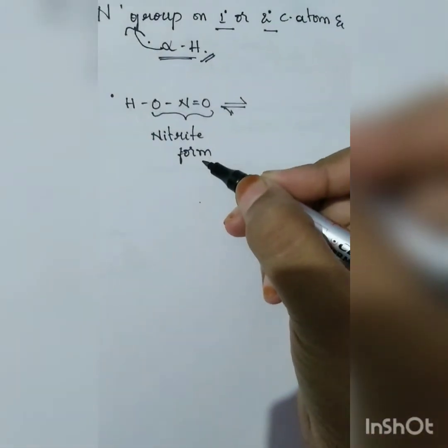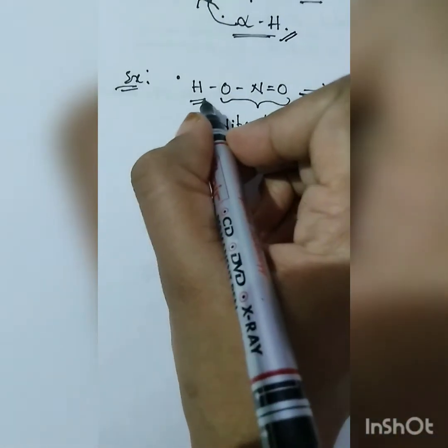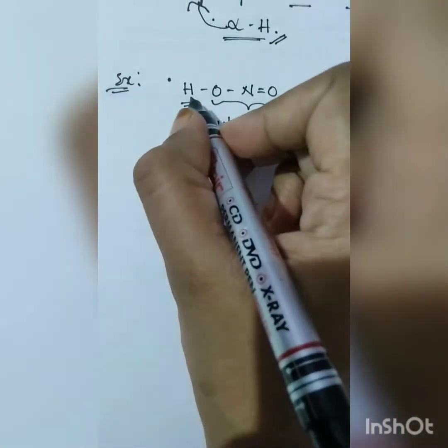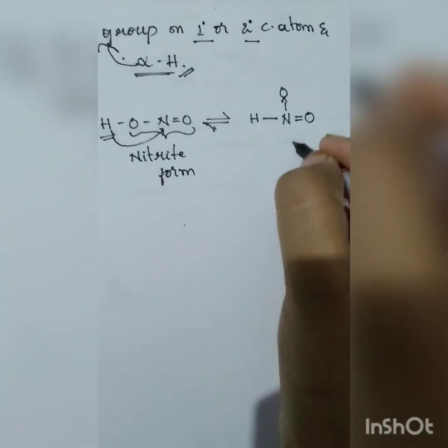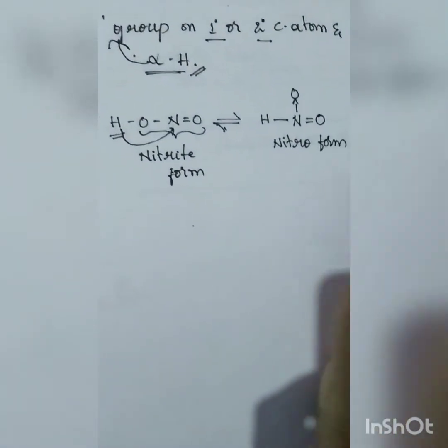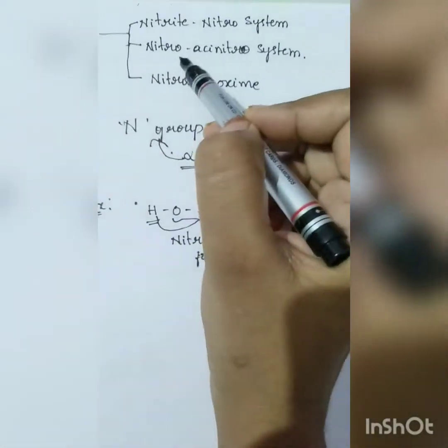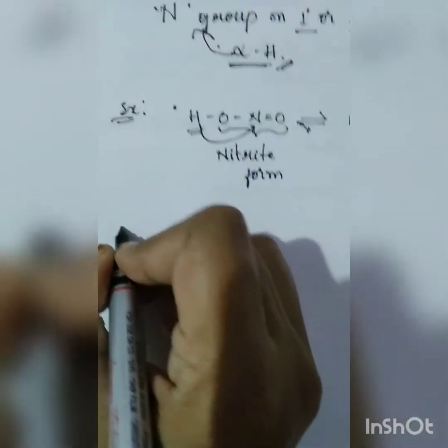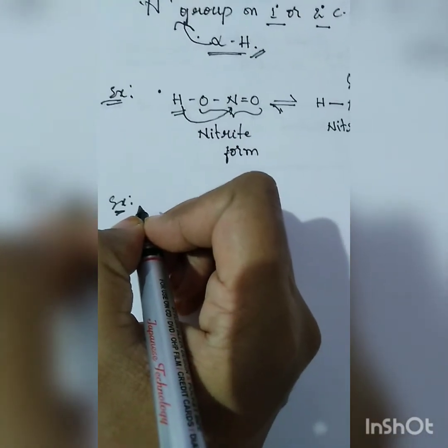So this is our nitrite form, and here the hydrogen will replace and come and attach to this nitrogen, and it will form the nitro form. So this is also our tautomerism containing nitrogen. So this is one example for the nitrite nitro system.